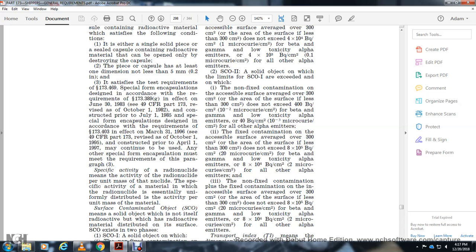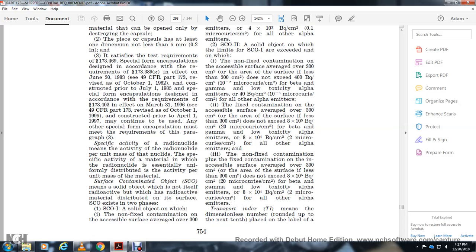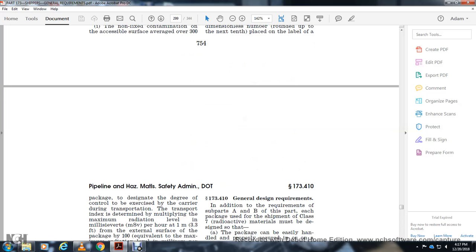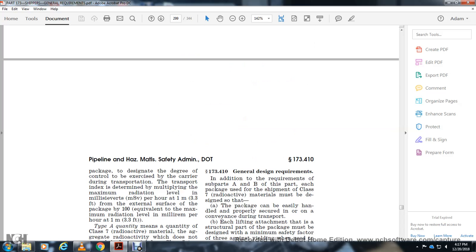The transport index means and dimensions the number, rounded up to the next tenth, for placement on the label of the package, designed with the control carried during the transportation. The transport index is determined by multiplying the maximum radiation level in millirem per hour at 1 meter, 3.3 feet, from the external surface of the package, with the 100 equivalent maximum radiation level of the millirem per hour at 3.3 feet.